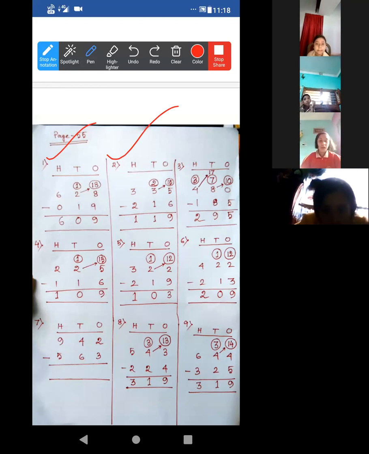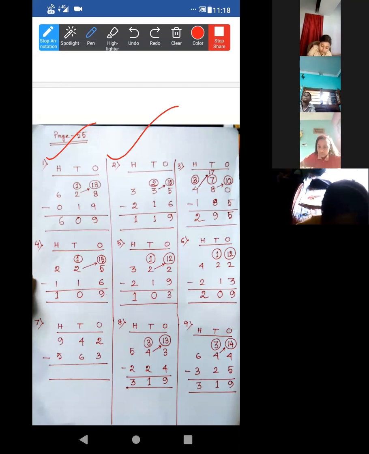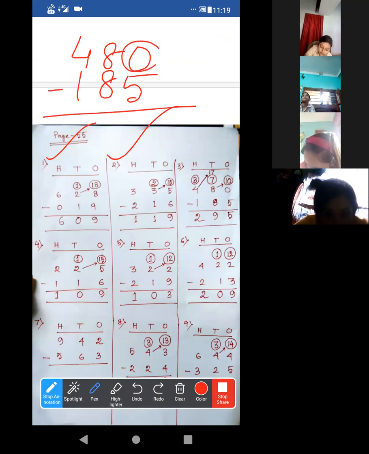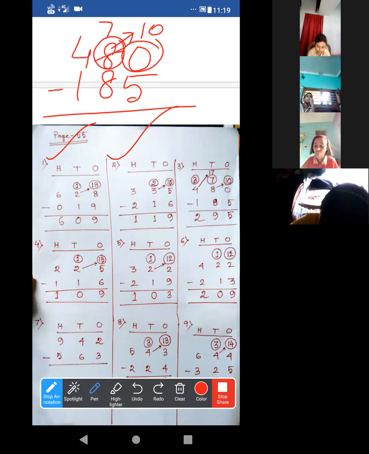Now let me explain the third one. Look, I am writing the question over there. Third one, it is 480 minus 185. This is 0, so 0 will be as it is and we have to borrow 1, so it will be a larger number. It will become 10. As we have borrowed 1, this 8 will become 7. Now we can easily subtract this one. After 5: 6, 7, 8, 9, 10. So it will be 5.